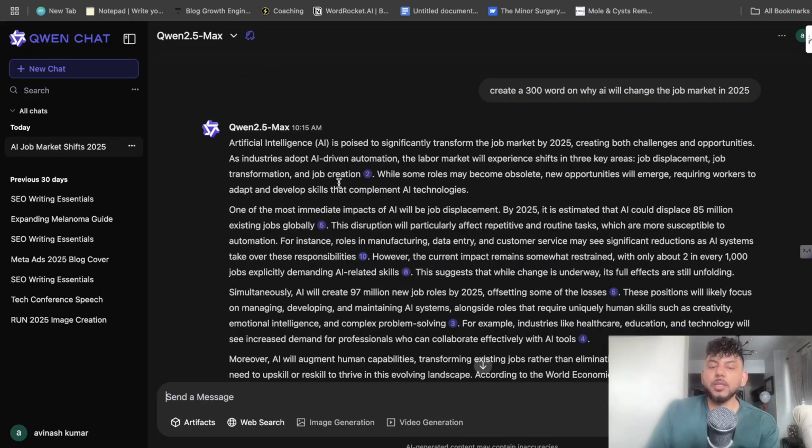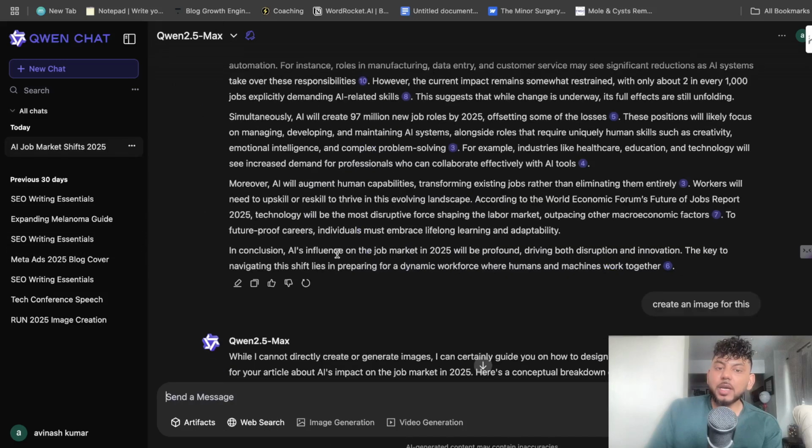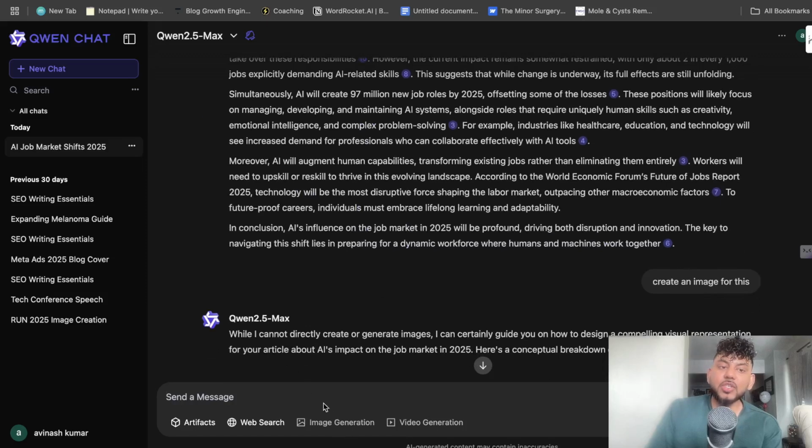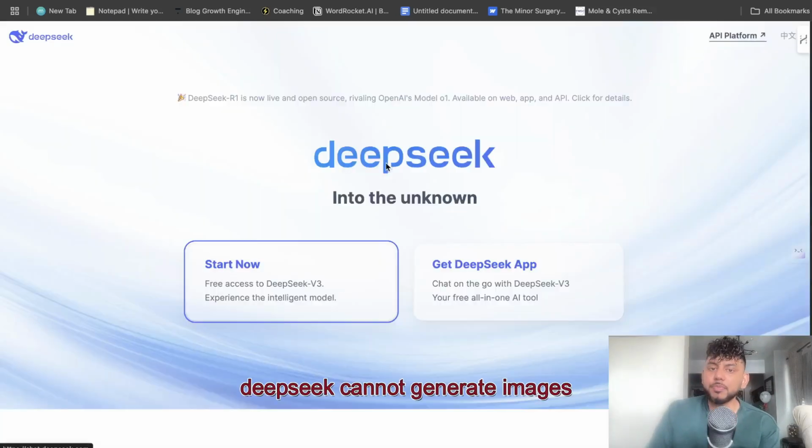While we do have the ability to generate images within the Qwen model, we have to do it in a separate tab. If I want to generate text, I can generate text. But if I want to generate images, I have to go into a different tab and generate an image. You have the ability to do so, but it's not all within one place. It's not multimedia like Grok and ChatGPT. And DeepSeek also has the ability to generate as well.